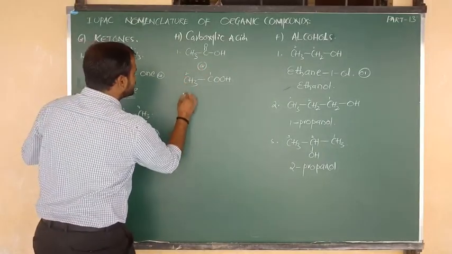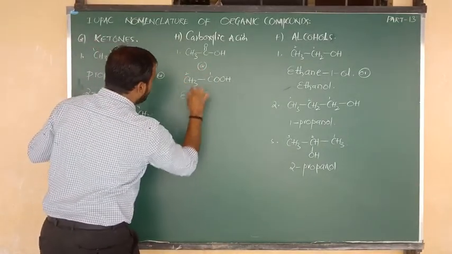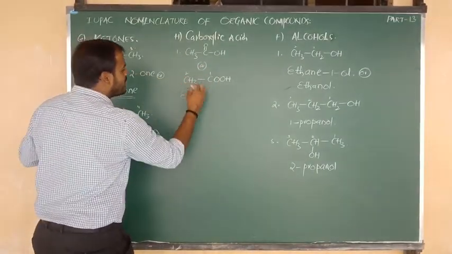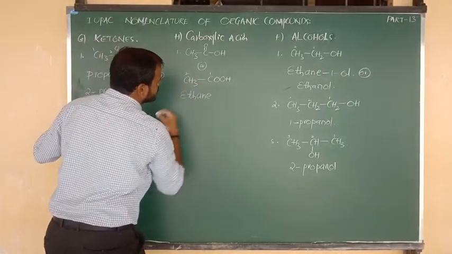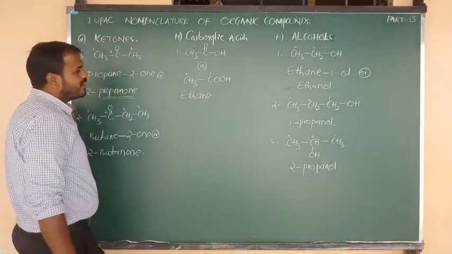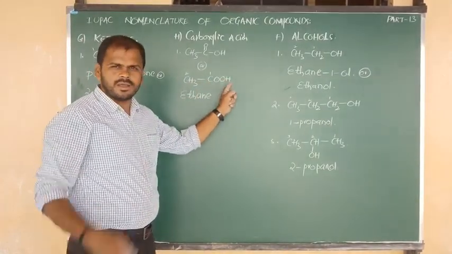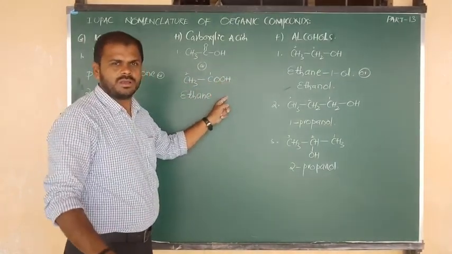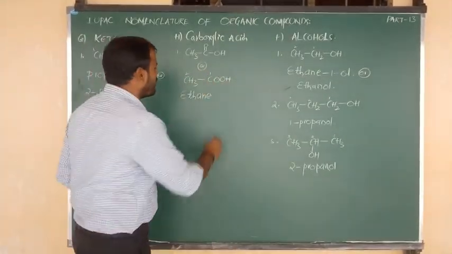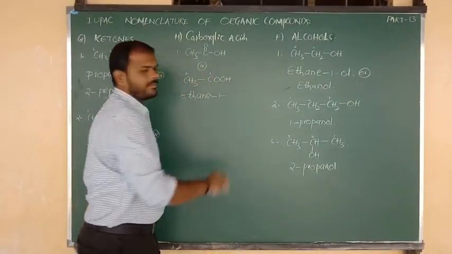The number of carbons is 2. 2 means we have to say eth. Between carbon and carbon a single bond is there, so we say a. And the functional group is nothing but COOH. What is the functional group position? 1. Okay, here I am writing 1.